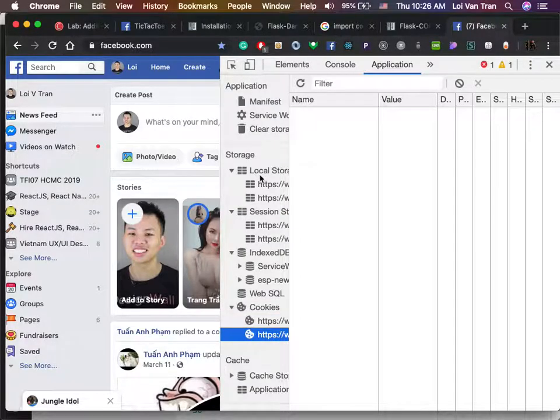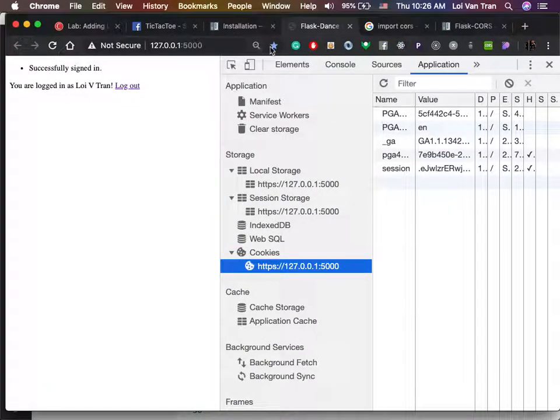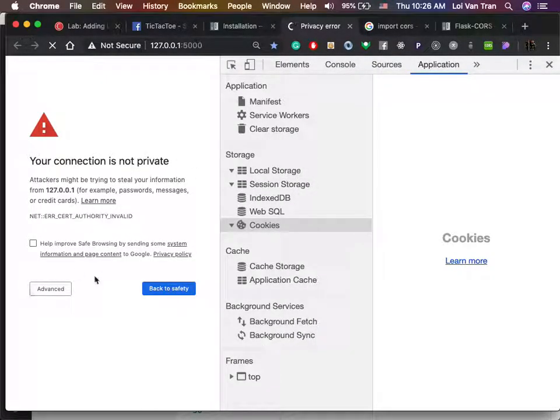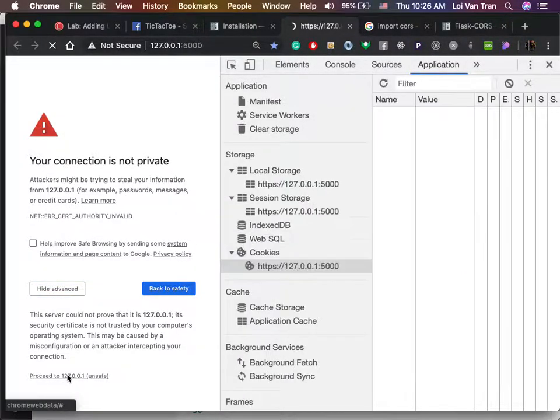Okay, so we're gonna move forward. We're gonna refresh. And why does it say I'm logged in right now? Because I have a session right here, I think, right? Oops. Okay, so we'll go to advanced, we'll go to proceed.